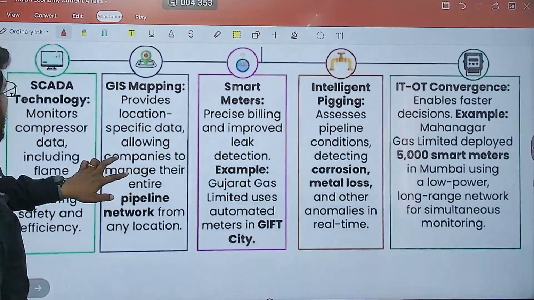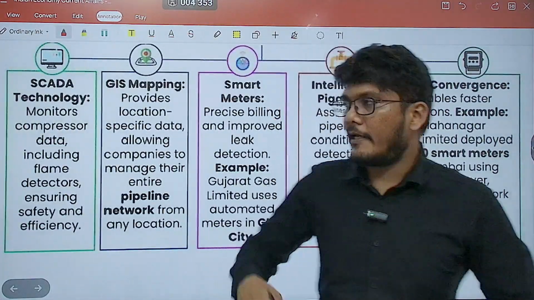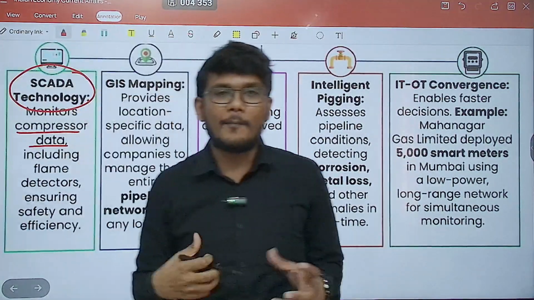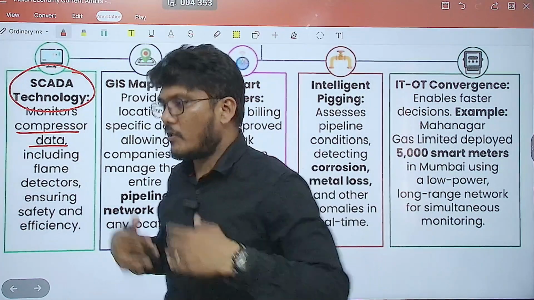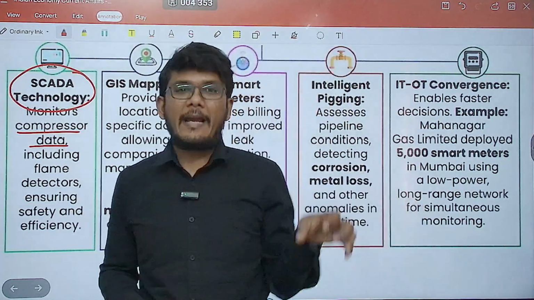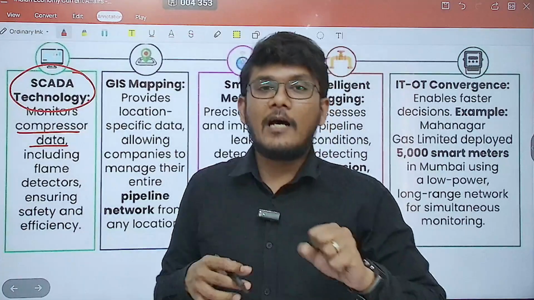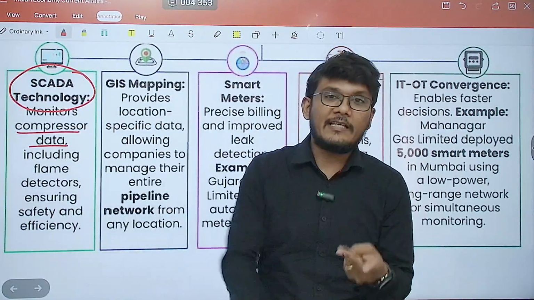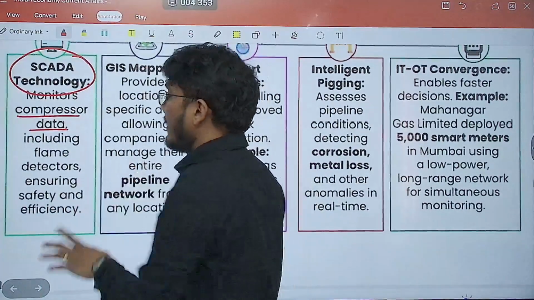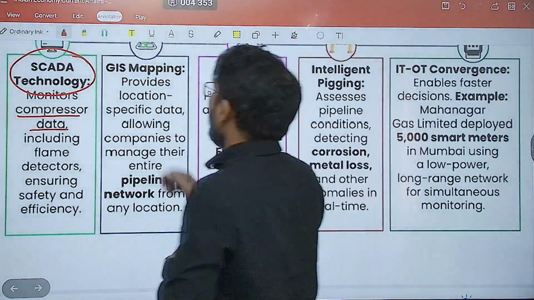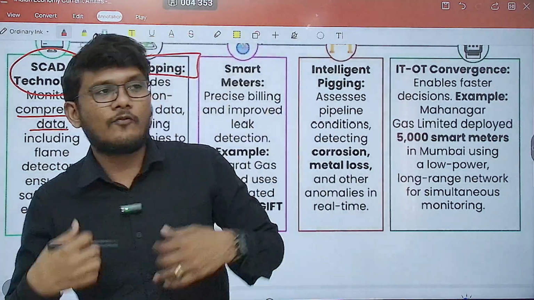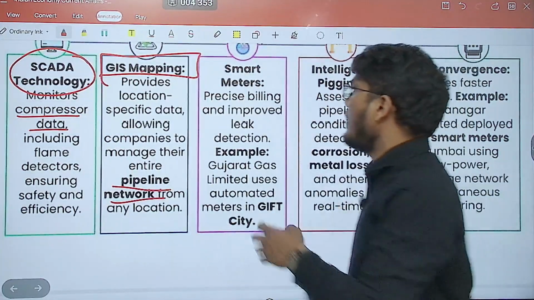Now, the technologies that are involved in this entire network is SCADA technology to monitor the compressor data. What is this compressor data? When the gas is extracted, it needs to be transferred, right? So it goes through a pipe. Now the compressor data is the data which talks about what is the pressure in the pipe, what is the heat in the pipe, and so on and so forth, which needs to be maintained. So that helps, or else that can cause a lot of safety concerns. Then GIS mapping, of course, location specific, the pipeline, the network, at which place, how much pressure, how much requirement. So GIS mapping is used.